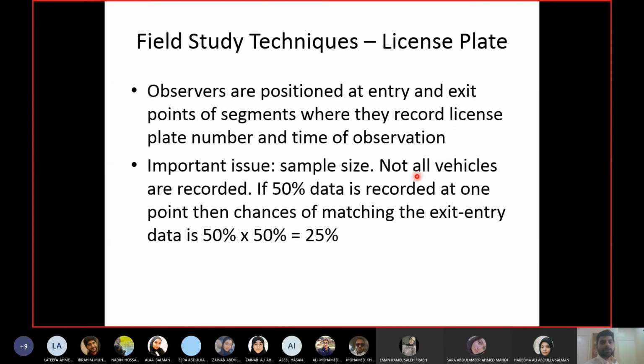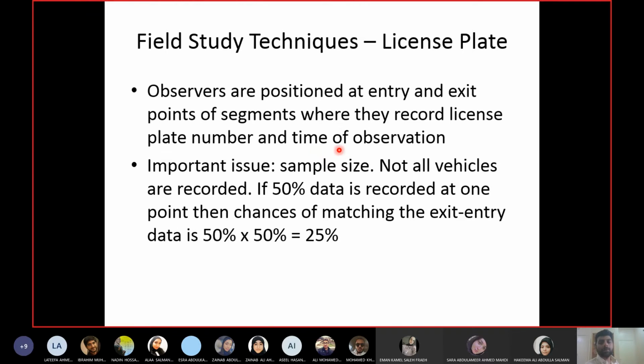Another technique for measuring travel time is the license plate method. In the license plate technique, you have 2 observers, one at the start of the segment, one at the end of the segment. Both observers are recording the license plate number of the car and the time at which the car has passed the observer.